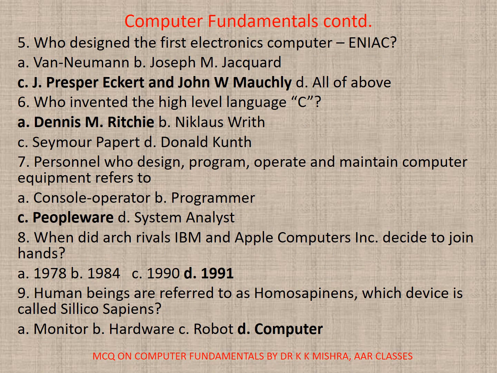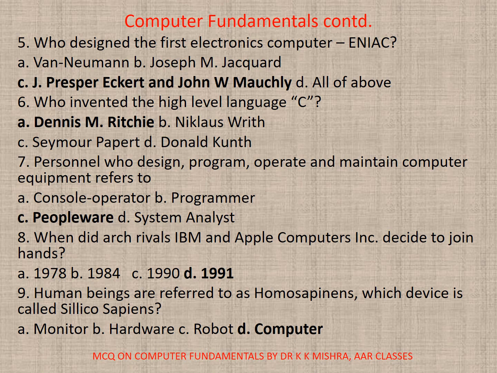5. Who designed the first electronic computer ENIAC? A. Von Neumann, B. Joseph M. Jacquard, C. J. Presper Eckert and John W. Mauchly, D. All. Correct option is C. J. Presper Eckert and John W. Mauchly. 6. Who invented the high-level language C? A. Dennis M. Ritchie, B. Nicholas Wirth, C. Seymour Papert, D. Donald Knuth. Correct option is A.